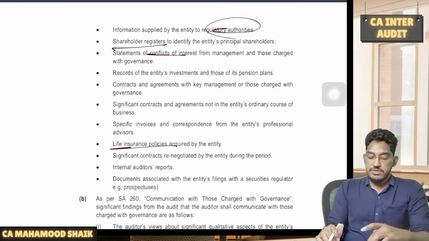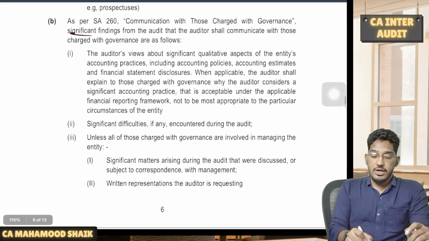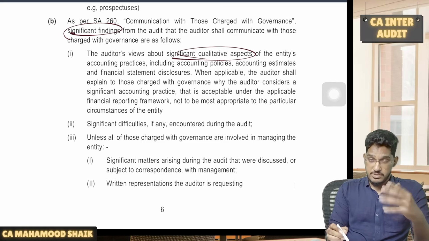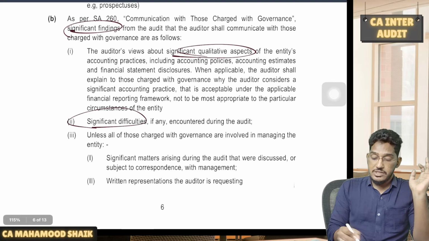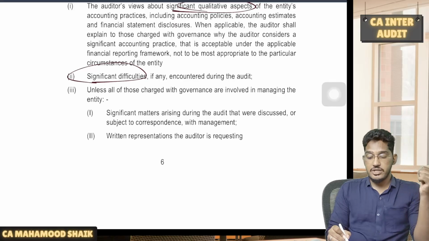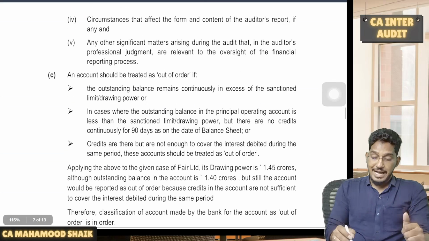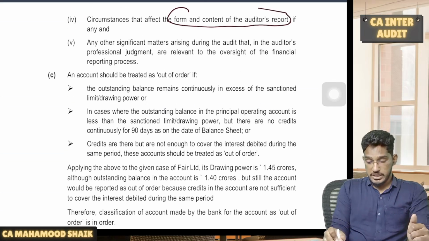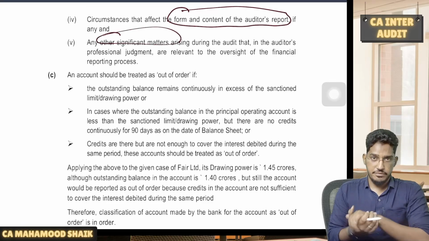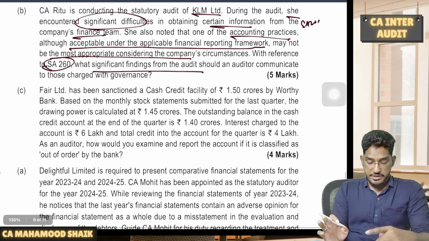There are some significant findings which we are required to report to those charged with governance. So what will fall under those significant findings? Your qualitative aspects, appropriateness of accounting policies, which you can communicate, and what difficulties you have faced. And unless all of those charged with governance are involved in the management, whatever matters you have discussed with the management and whatever written representations you have requested. Also, the circumstances that affect the form and content of the auditor's report, and any other significant matters arising during the audit, which in your professional judgment you feel are significant. All this should be communicated.